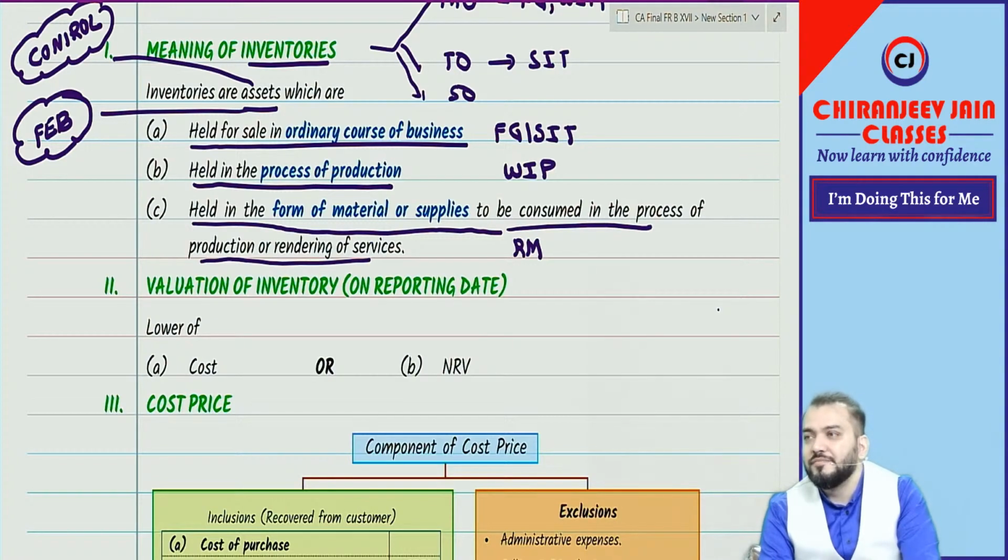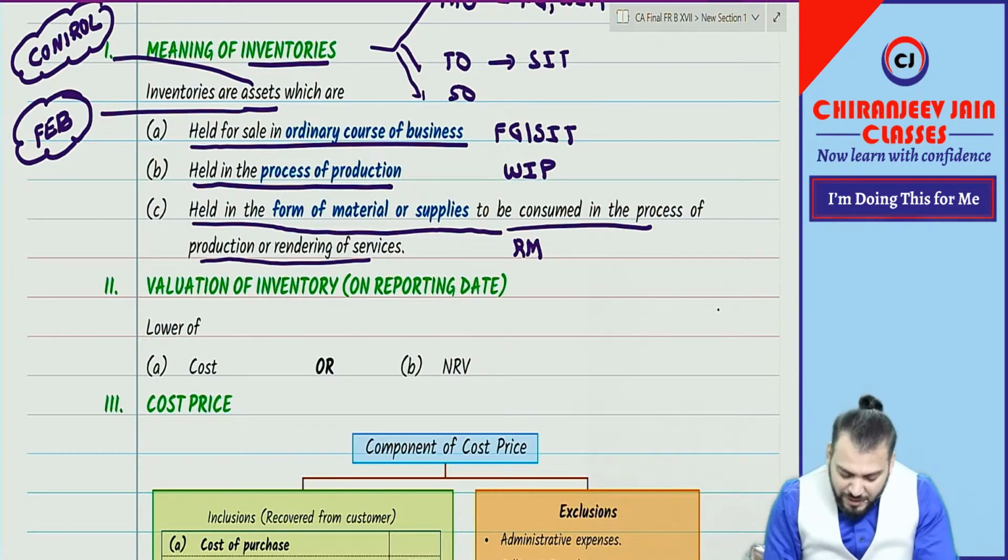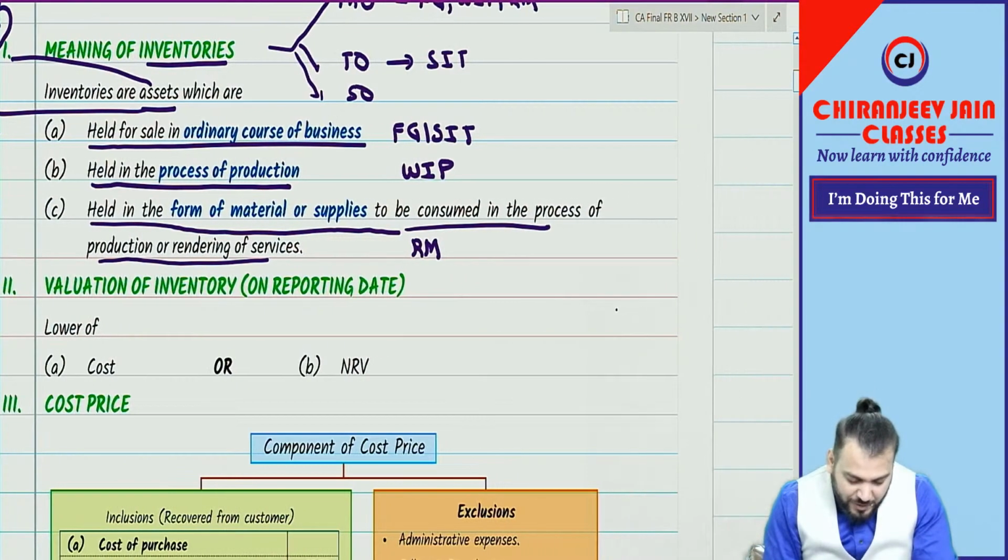Ordinary or not ordinary? Means extraordinary. How many are saying ordinary? In CA, the minority always wins. And ordinary is correct. It is an ordinary activity. It is not an extraordinary activity. Correct? Whatever we have done in CA Inter, let us forget, come to CA Final.